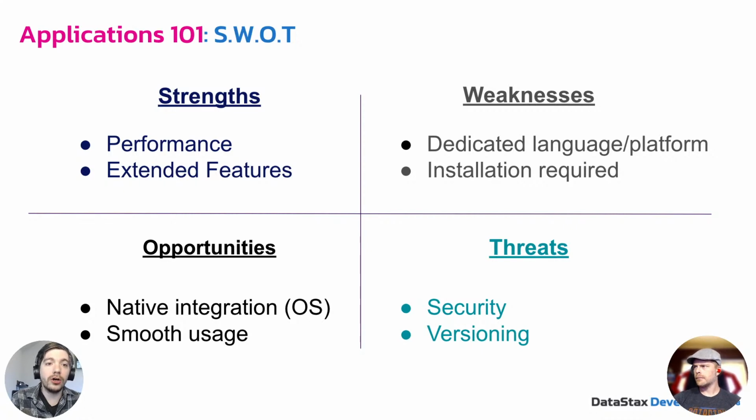The weaknesses are dedicated languages and platforms. If you're making a native iOS app, you're writing in Swift, and you can't make a Swift app work in Android. If you want to make an Android app, you have to make a duplicate project and write in Java or Kotlin. And there's also the required installation. You need your users to download this app and install it, and there's some overhead there as well.